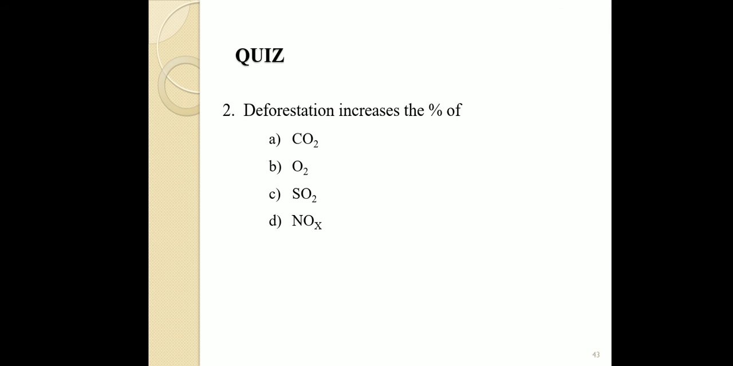Okay. Then we go for the next question. Deforestation increases the percentage of carbon dioxide, oxygen, sulfur dioxide, or nitrogen oxides. So the number of plants decreases, and carbon dioxide increases. So this is the answer.